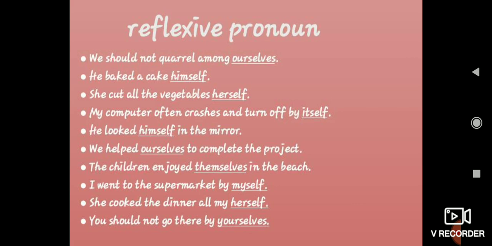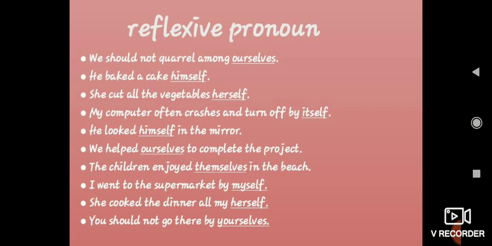So then what is a reflexive pronoun? We can use itself. My computer often crashes and turns off by itself. He looked at himself in the mirror. Don't pronounce it as looked, actually it's looked. If it ends with ed, pronounce looked, helped. Likewise, we helped ourselves to complete the project. We is a subject, so ourselves. The children enjoyed themselves at the beach. Children is plural, so they, in the sense, themselves.